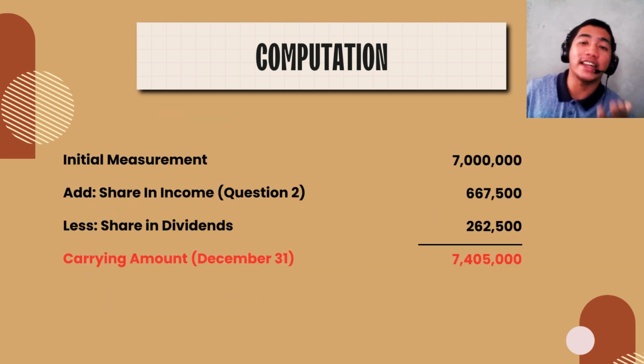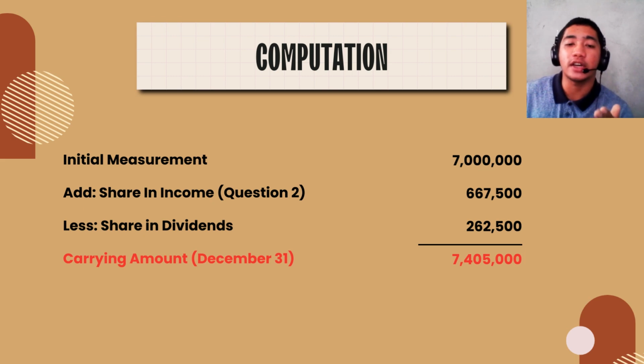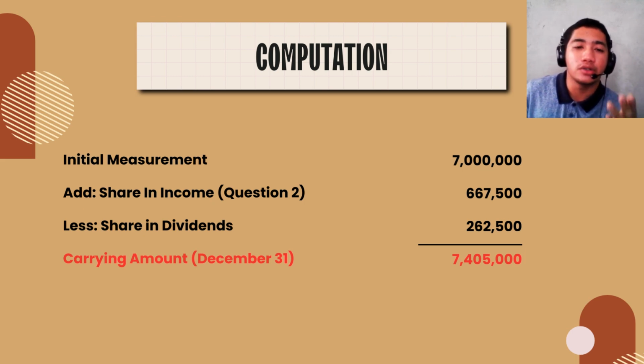Now, to finally answer the question, here is how the carrying amount for San Simon investment is computed. First is the initial measurement, which is the acquisition cost of the investment. The value is 7 million pesos, which is given. Next is added the net income, which was computed by Vallery in the previous question, which is 667,500 pesos.